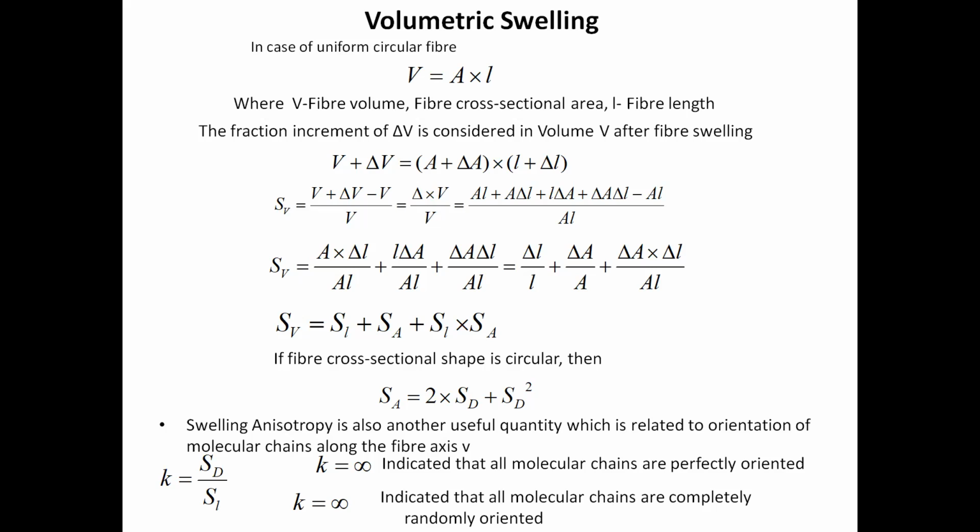So by multiplying A plus delta A by L plus delta L, it will come here.